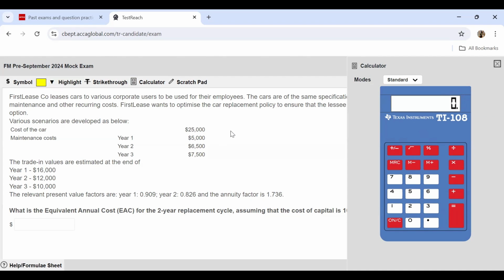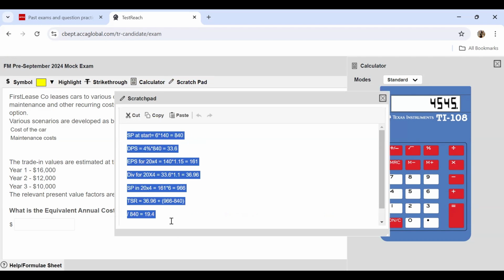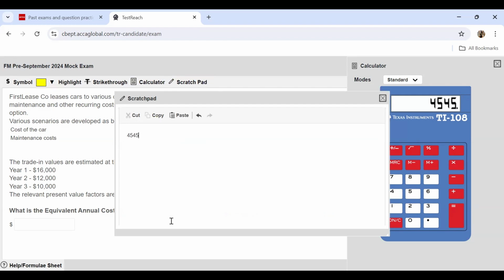Then in year 1, I'm going to have to pay a maintenance of $5,000, but this needs to be brought to the year 0 value. So 0.909 is what I'll multiply this with. So this gives me, I'll note it down on my scratch pad side by side. All right, this is my first cost.